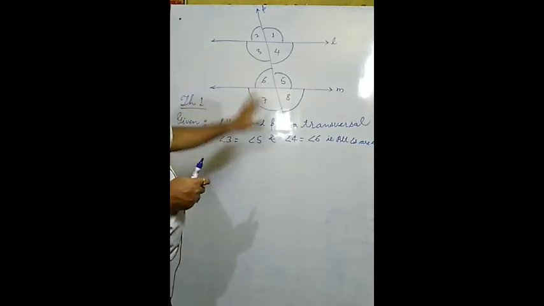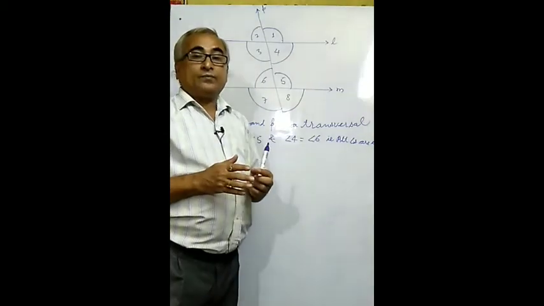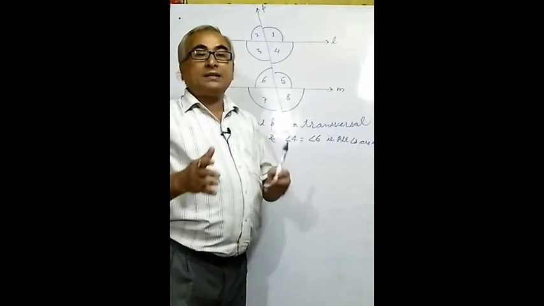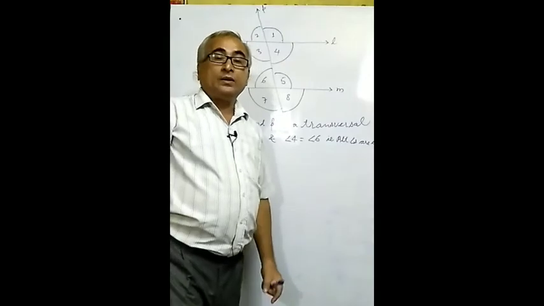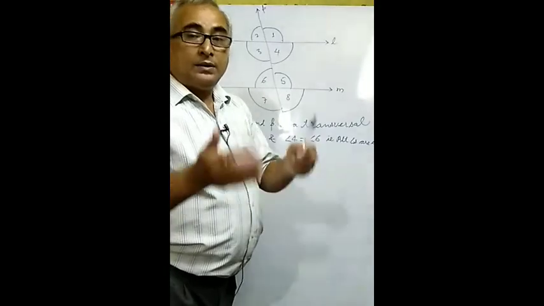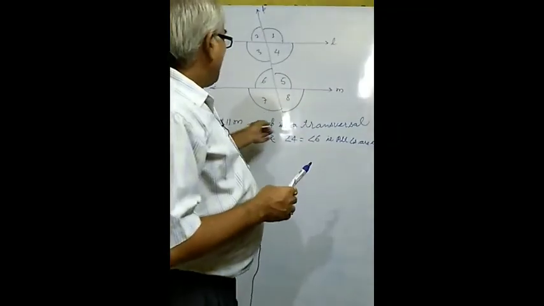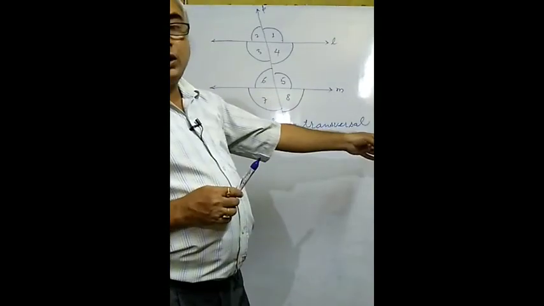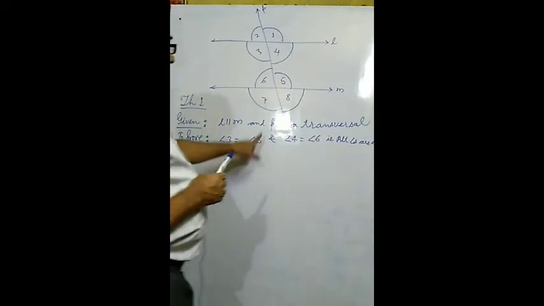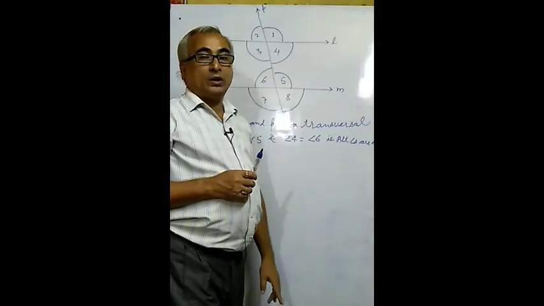Now you may observe what property number 1 is. Property number 1 tells that if two lines are intersected by a transversal, corresponding angles are equal. Corresponding angles means those which are opening on the same side, so they will be equal. And this one is the second property which is going to be proved. Two parallel lines are there, and both the lines are intersected by a transversal. So we have to prove that angle 3 equals angle 5 and angle 4 equals angle 6. That is, alternate angles are equal.